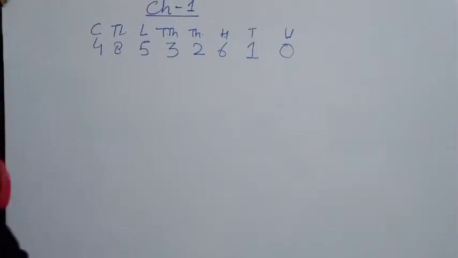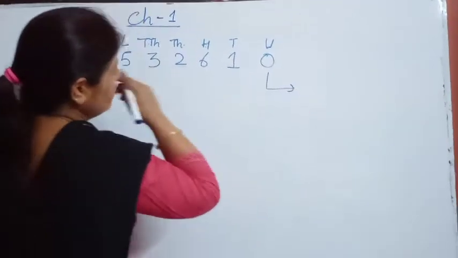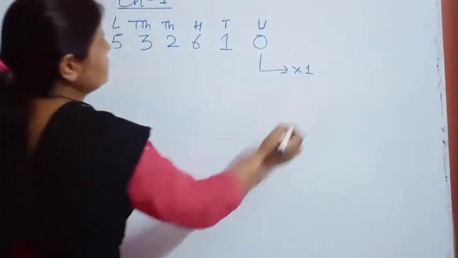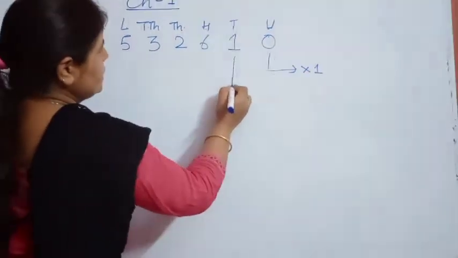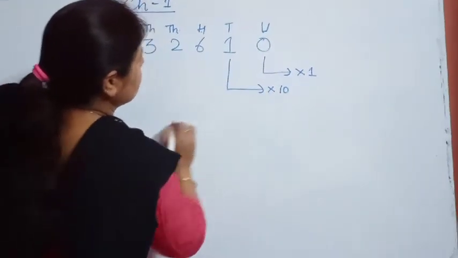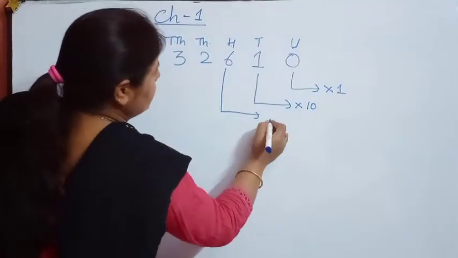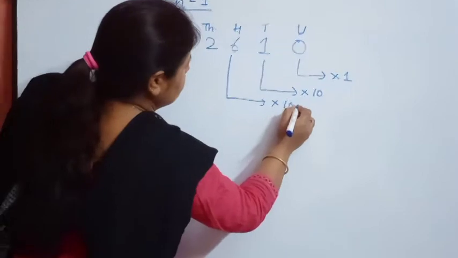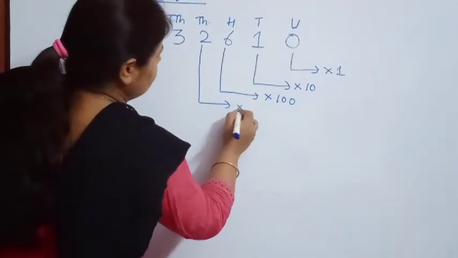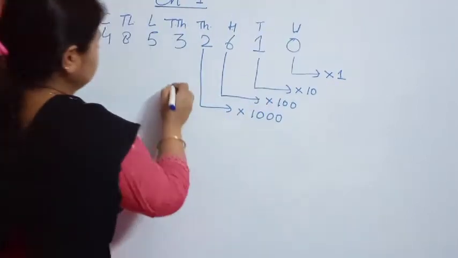I told you that units place means multiplied by 1. Tens place means multiplied by 10. Hundreds place means whatever number is there will be multiplied by 100. Thousands place means that number will be multiplied by 1000.